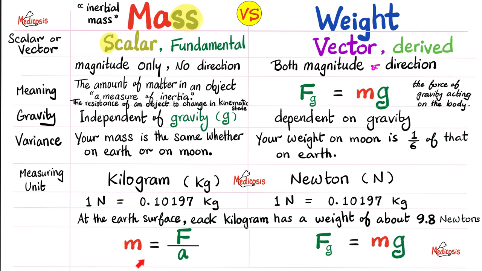According to Newton's second law, F equals ma. If you multiply each side by a, you will get exactly this. F equals ma. Alright, how about weight? F equals ma, but since it points downwards towards gravity because it is weight, it's called F sub g. And instead of ma, this is mg. What is a? Acceleration. How about g? Acceleration caused by gravity.